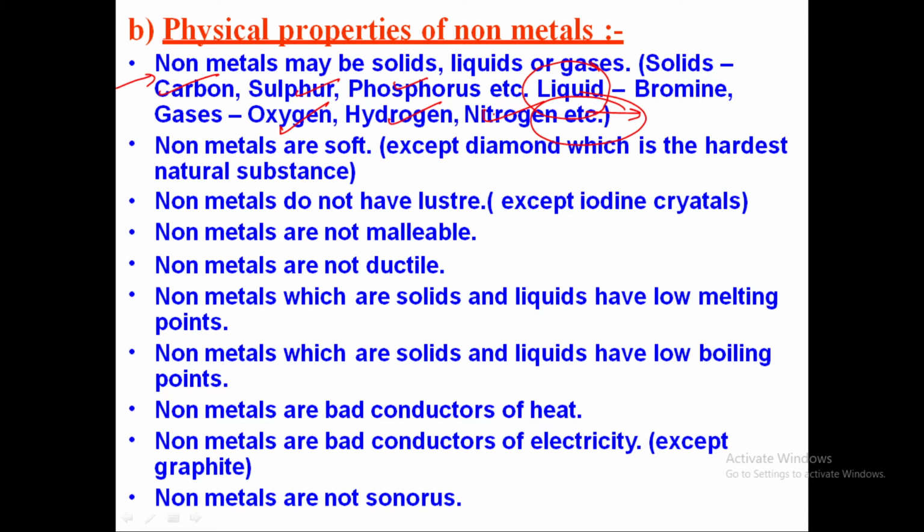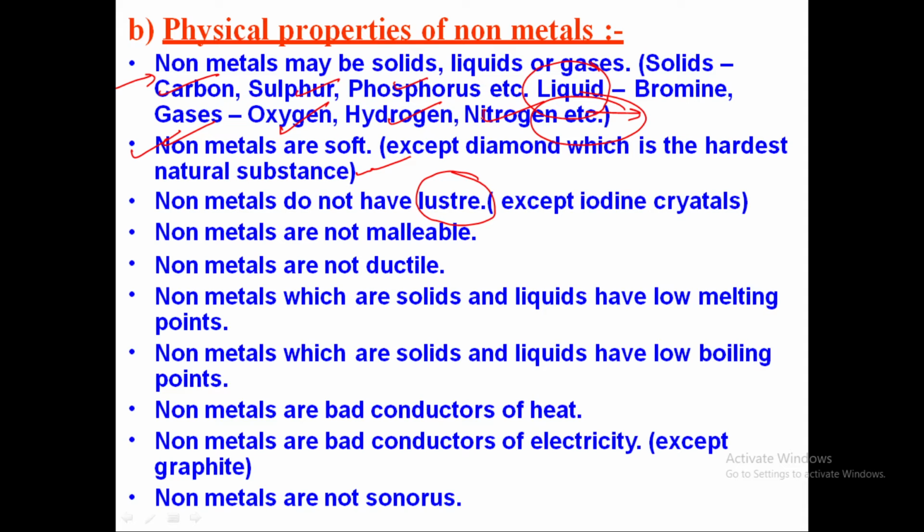As compared to metals, non-metals are soft in nature, except diamond. Diamond is a non-metal which is the hardest natural substance that we have. When you compare the luster of non-metals, they do not have luster.